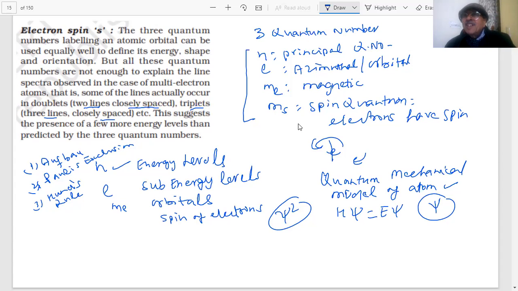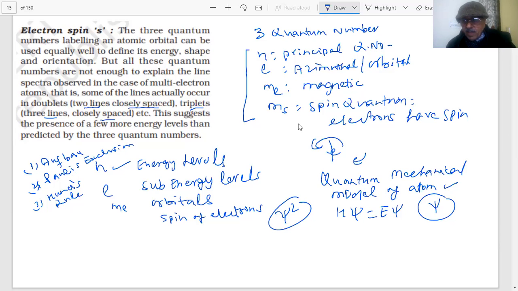For chemistry, what we need is where the electrons are in the atom. The valence electrons, the outermost electrons, take part in chemical reactions, and we are taking the help of these four quantum numbers. They come from the quantum mechanical model of the atom, Schrodinger's wave equation, after doing mathematical calculations. So how many quantum numbers will we use? Four: n, l, ml, and s. Principal quantum number, orbital, magnetic, and also the spin quantum number.